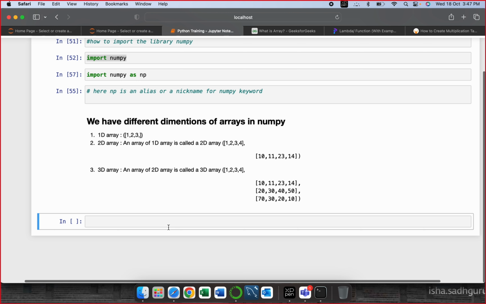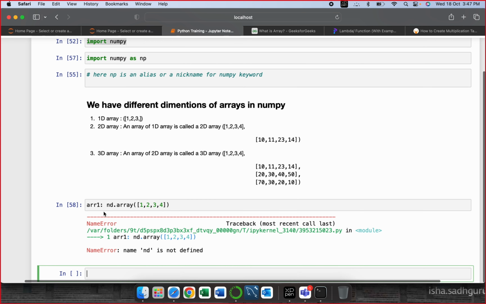Let's say I need to create a 1D array. Let's say I define it as arr1 as 1D array. So how to create that thing? I define the array over here directly. Let's say 1, 2, 3, 4.